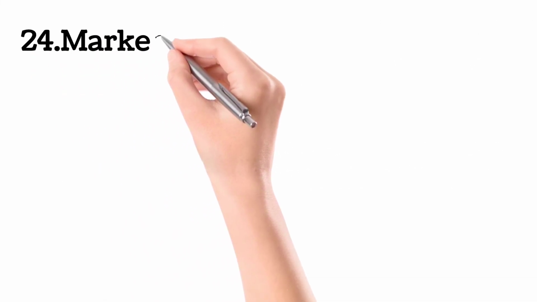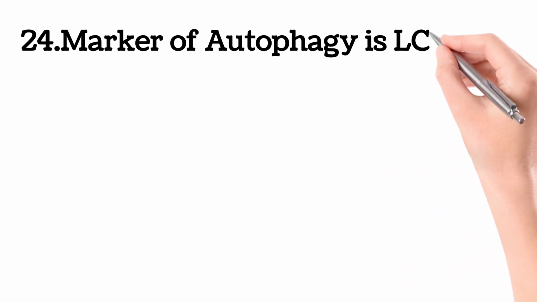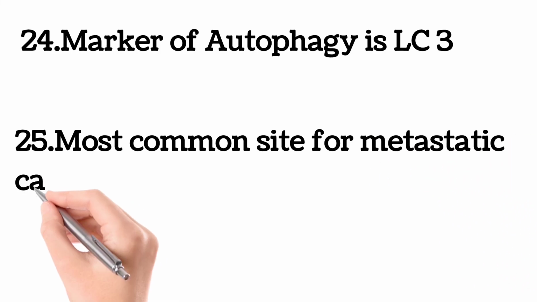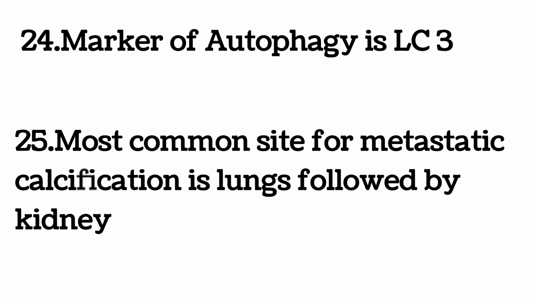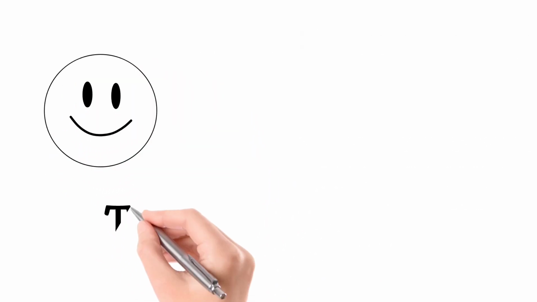A marker of autophagy is LC3. The last point is that the most common site for metastatic calcification is the lungs, followed by the kidney. Those are the common sites of metastatic calcification. So that's all about the 25 golden points from cell injury. Thank you very much.